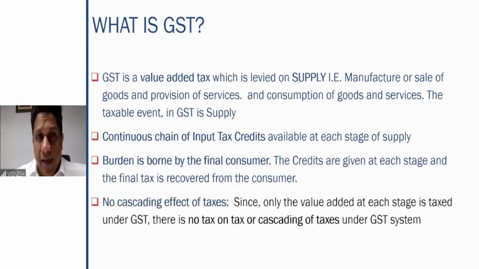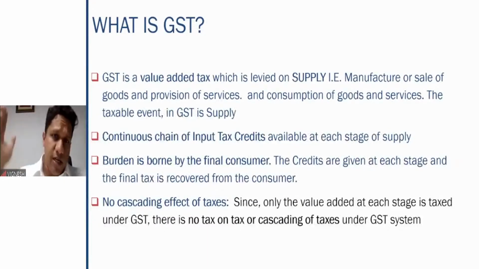So there is no cascading effect of taxes. What do you mean by the word cascade? We always use this term called cascading effect. A cascade refers to a waterfall. When a waterfall starts from the top, the water which first comes in the beginning, then comes down. So whatever water comes in the top is already present in the water which is at the bottom of the waterfall. So therefore, in a cascade, water keeps on getting added and comes down.